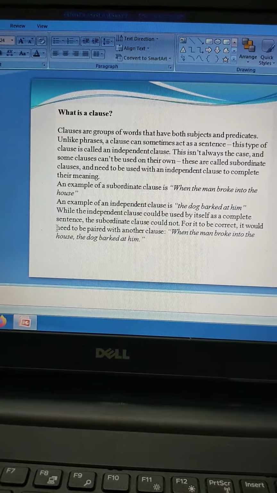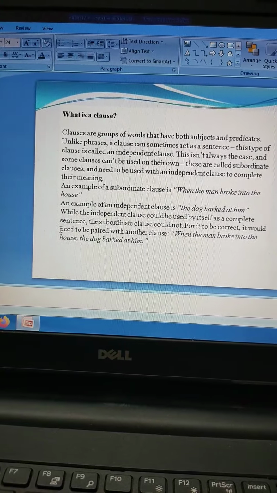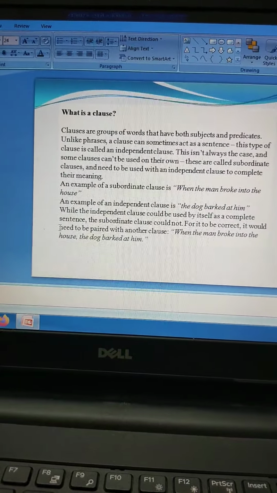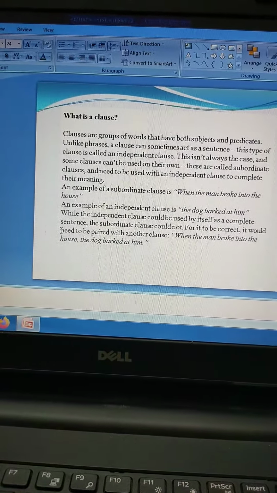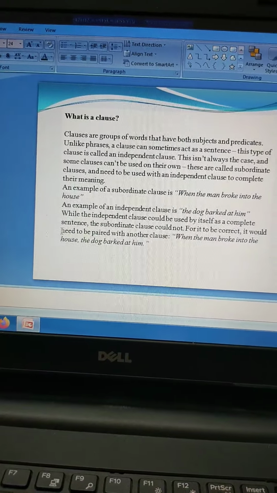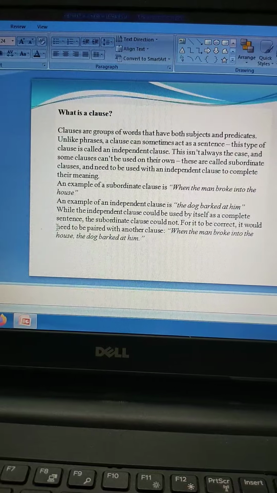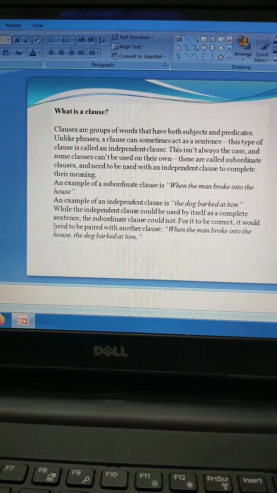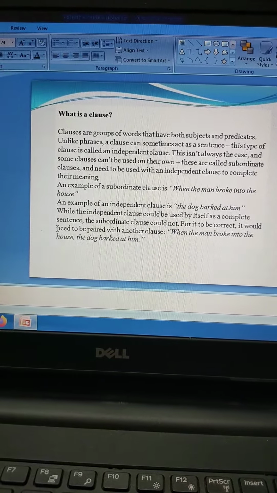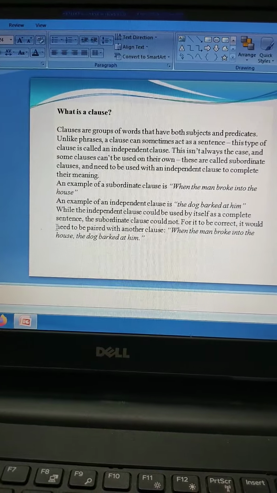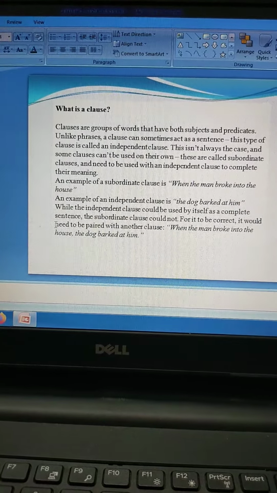Now a clause also has a subject and a predicate, which means it is a meaningful sentence. Any group of words which frame a sentence and have a subject and a predicate are considered to be meaningful. So clauses are complete in meaning. As I said, remember the word C for complete in a clause. Alright. Now these are about clauses.